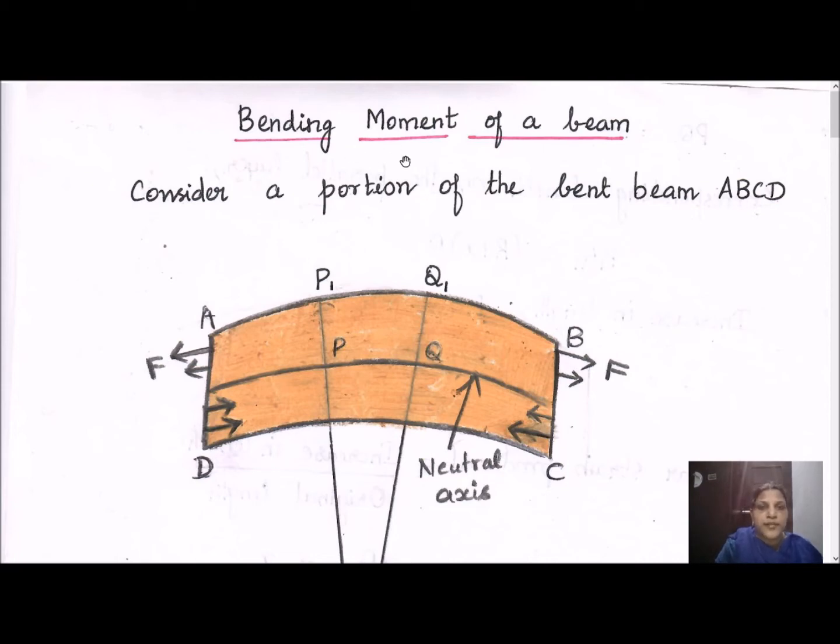We are going to calculate the bending moment. Moment is nothing but the force into displacement value. So we are going to consider a small segment on the bent beam. On our bent wooden scale, we have considered a small portion A, B, C, D.